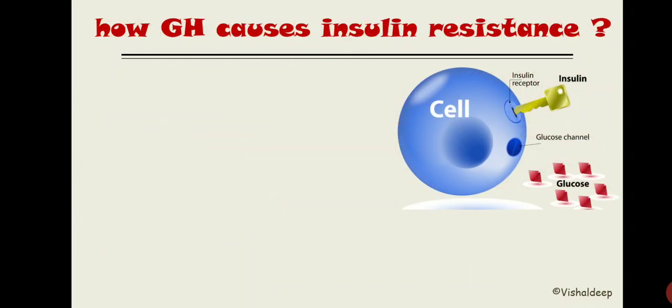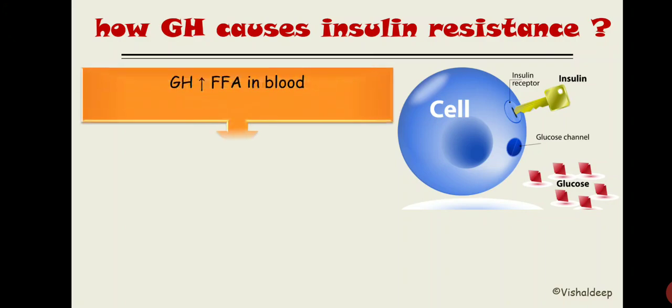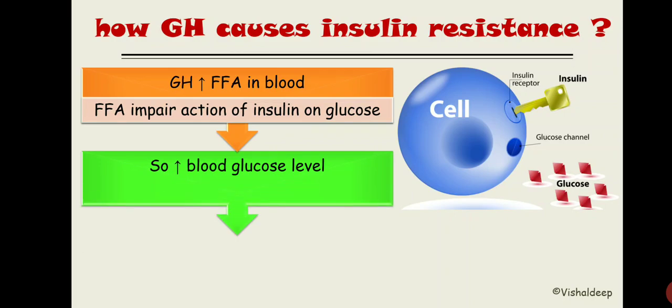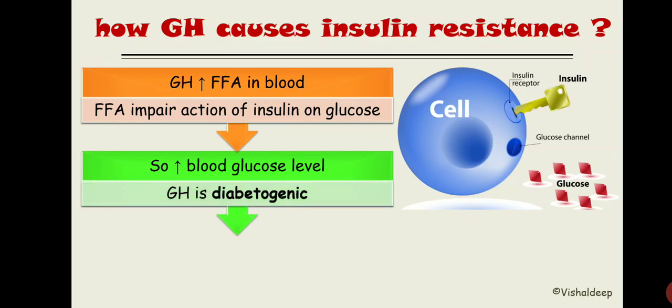Now here's the thing: how does growth hormone cause insulin resistance? In our subsequent slide I will tell you that growth hormone increases free fatty acids inside the blood. This free fatty acid impedes the action of insulin over glucose, so it leads to increased blood glucose level, and ultimately it causes a diabetic type of situation.